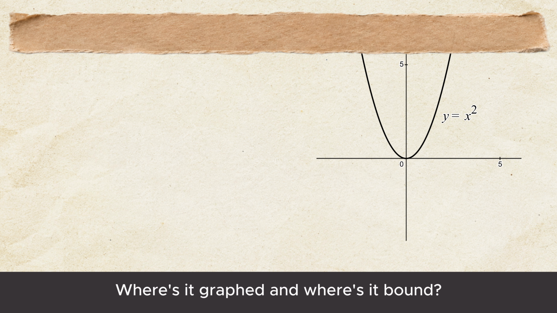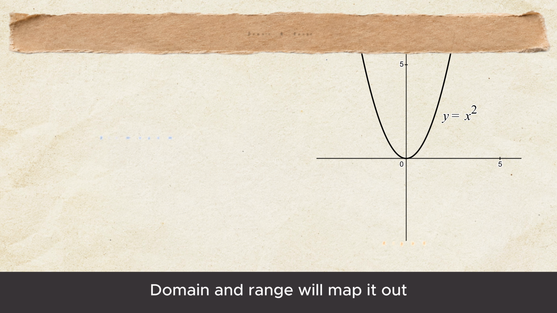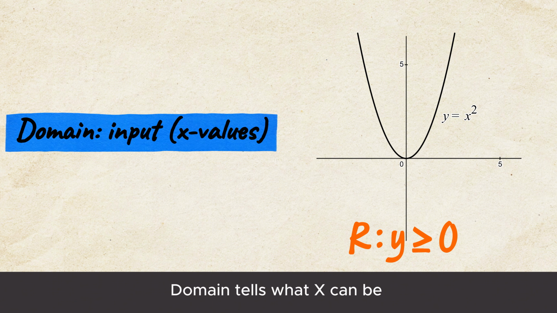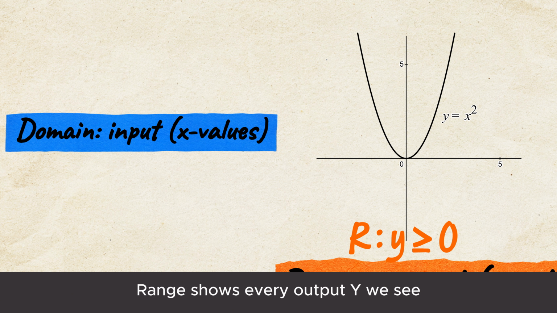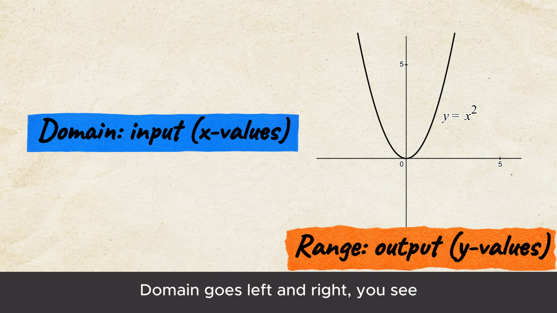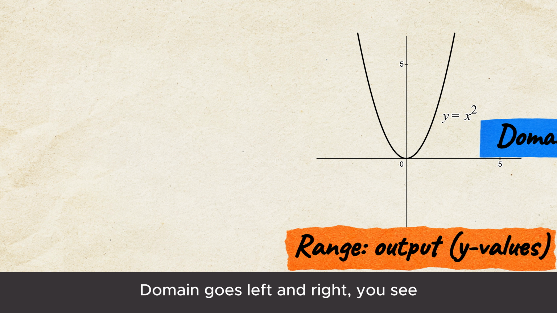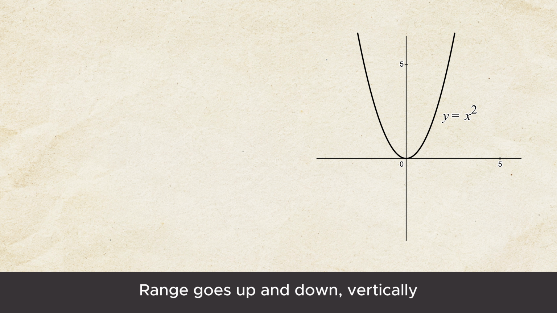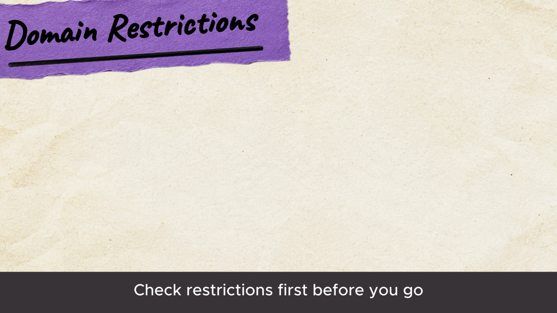Where's the graph and where's it bound? Domain and range will map it out. Domain tells what x can be. Range shows every output y we see. Domain goes left and right, you see. Range goes up and down vertically.